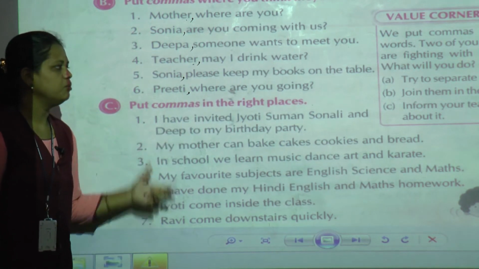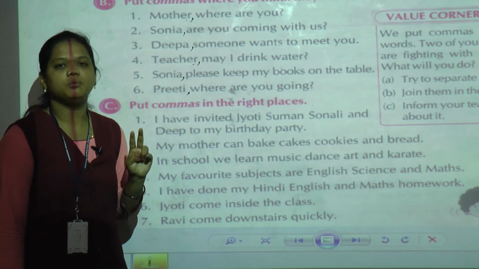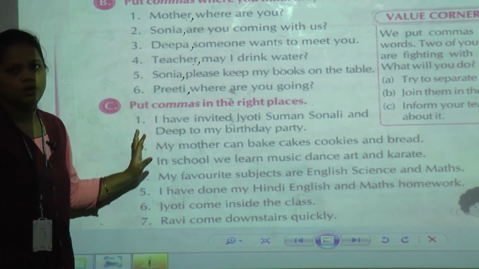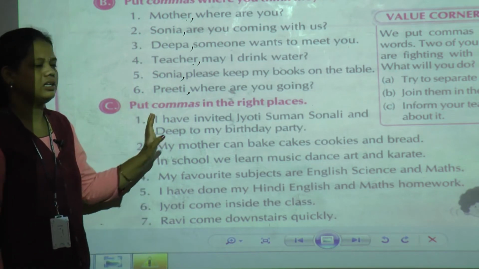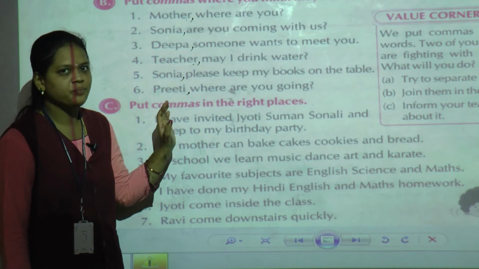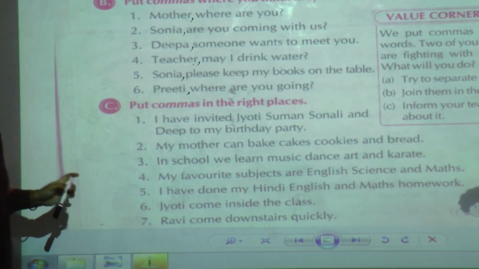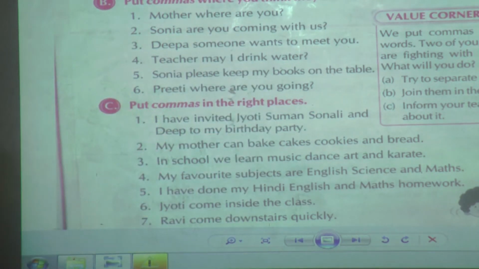See here, with the help of the 2 rules, we are going to read each given sentence and put the commas where they are necessary, in the right places. One by one we are going to see here. There are 10 examples, so one by one we are going to see.